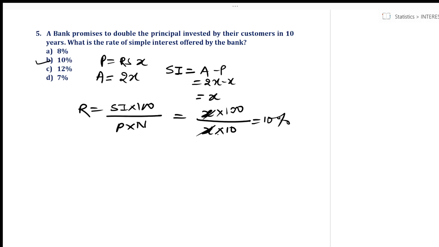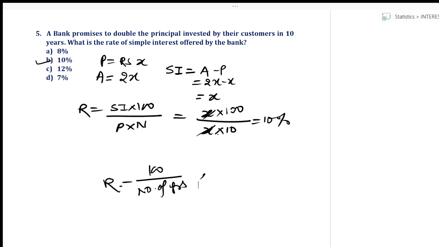Right. Now whenever you have a question of getting the sum doubled, what I have to do is simply 100 upon number of years. That will give me the rate of interest.